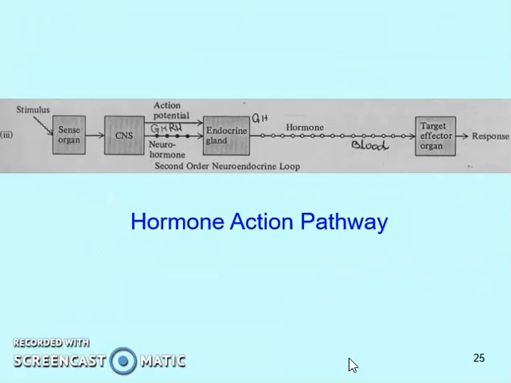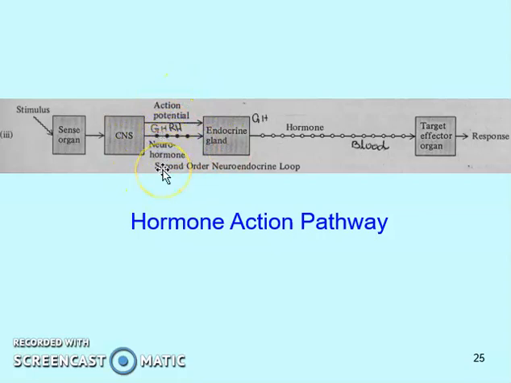Now, the hormone action pathway, how the hormones act. Let's just simply talk about a very simple generalized pathway, of how a hormone will act. So a stimulus should arise on a sense organ. The sense organ receives that stimulus. That could be fear, that could be looking at something, maybe touch or like that. That reaches the CNS. The CNS then releases neurohormones.